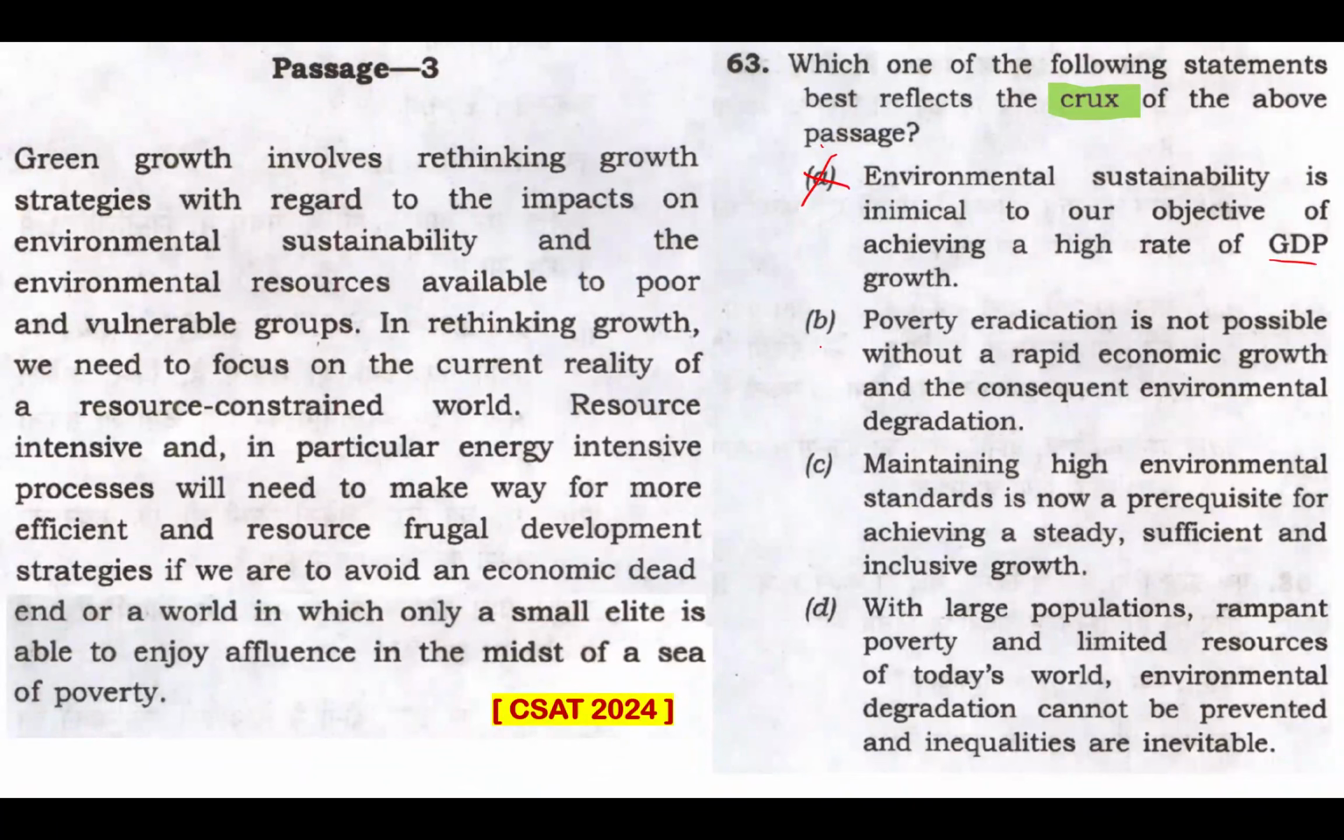Looking at option B, poverty eradication is not possible without a rapid economic growth and the consequent environmental degradation. There's nothing mentioned of that sort that you can take this as a crux of this passage. On the contrary, what the passage says is that the sustainable development strategies will help avoid an economic dead end and ensure inclusive growth. So that is what the passage tells, not this. That's not the crux of this passage.